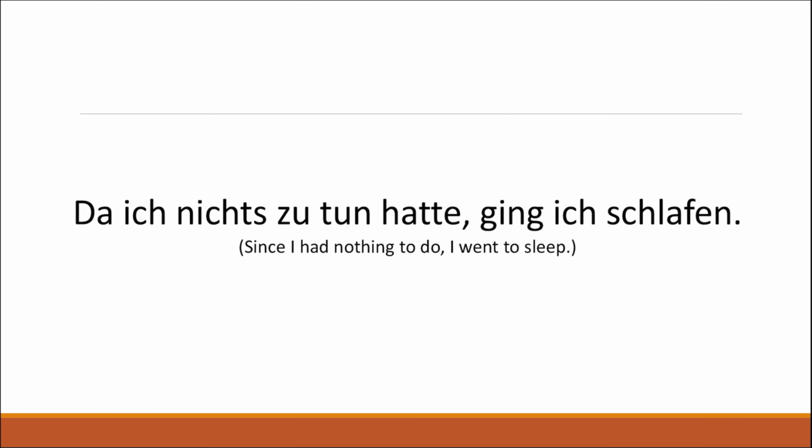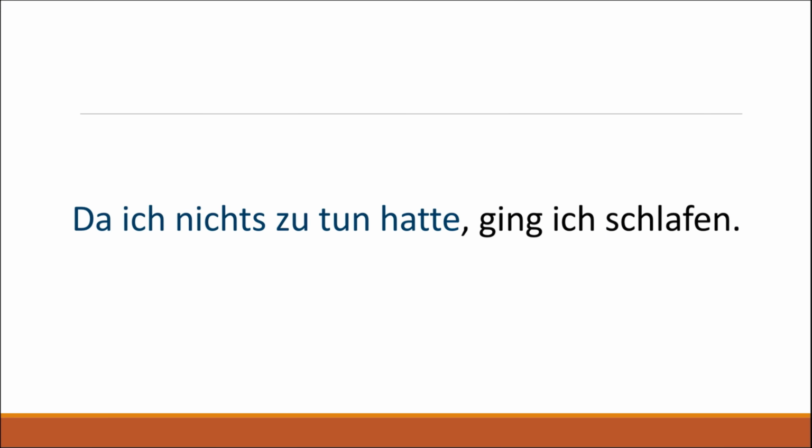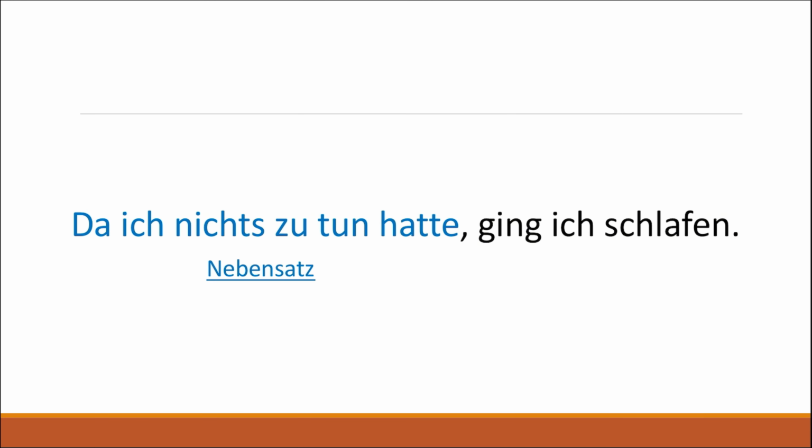Now here's the second example in order for you to understand it better. Da ich nichts zu tun hatte, ging ich schlafen, which means since I had nothing to do, I went to sleep, or because I had nothing to do, I went to sleep. We can divide this complex sentence into two clauses. First, we have da ich nichts zu tun hatte, which is the subordinate clause or Nebensatz. According to the conjunction da, which means since, you can understand that we're talking about a causal clause because it is not only adding extra information to the main clause, but it's explaining the reason behind the main clause.